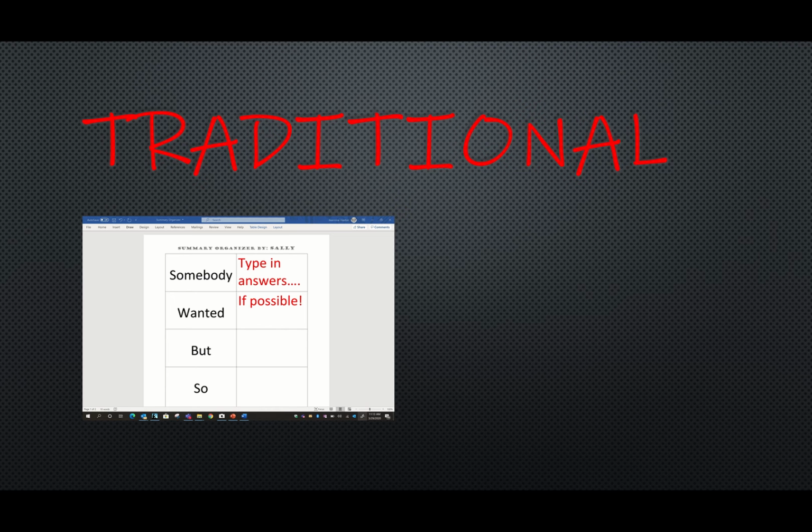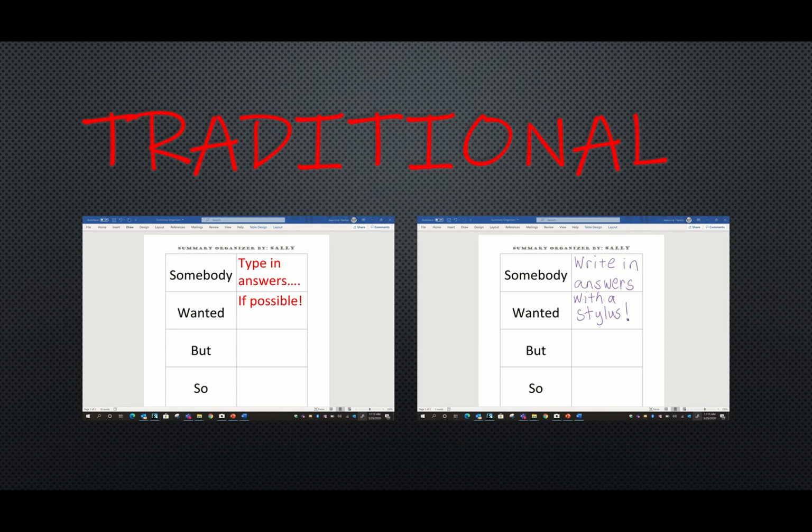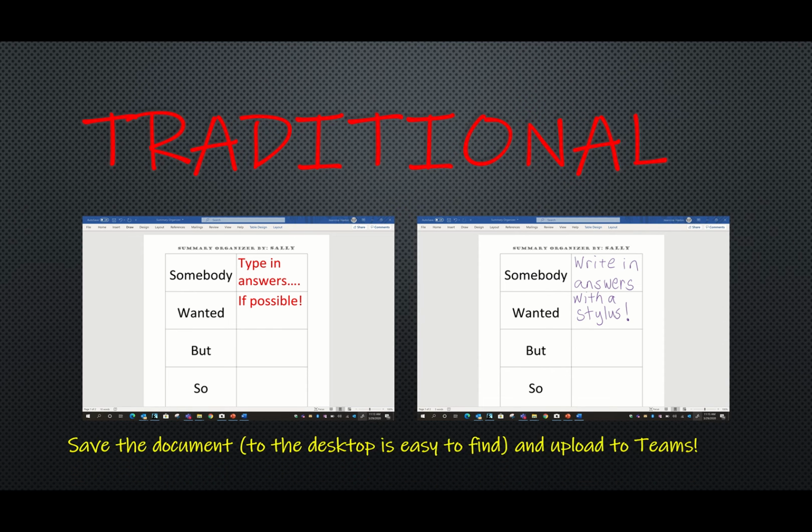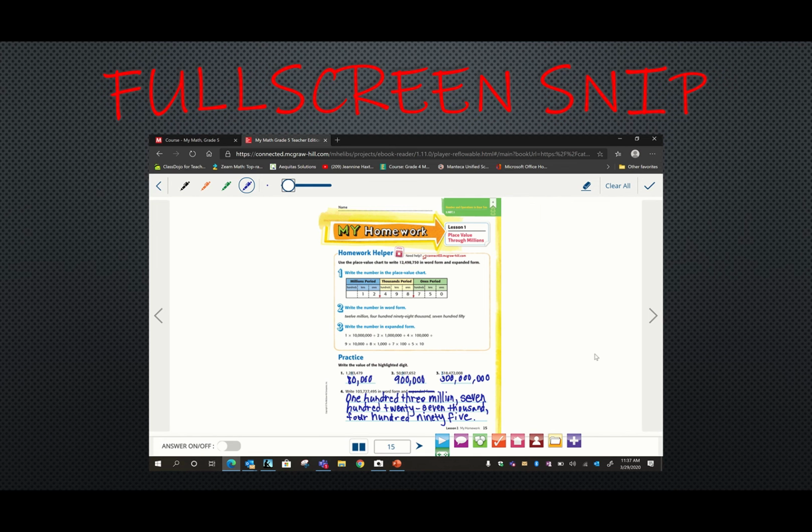The other way we have is you can use a stylus to write in programs like Word. They have a draw feature. Okay, and save the document to the desktop again and upload to Teams. The next thing we have is a new thing. It's called Full Screen Snip. I'm going to show you this little short video I made.